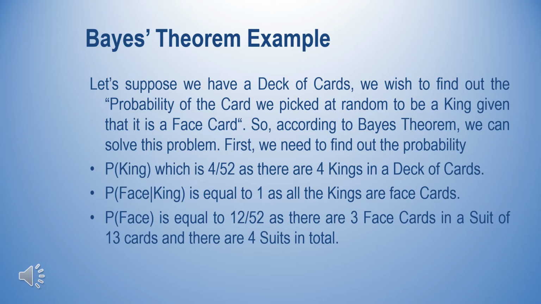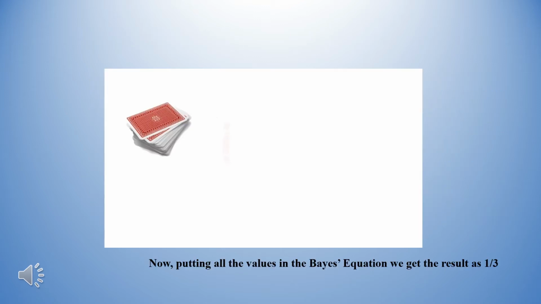So this is the card structure, how many cards we have in the form of king, face, and king and face as well. In the next slide we have the real implementation example, showing how we can solve such a problem. So look at the next slide.